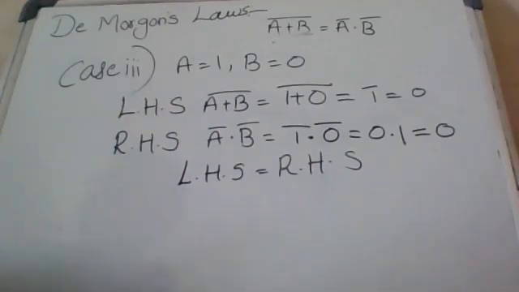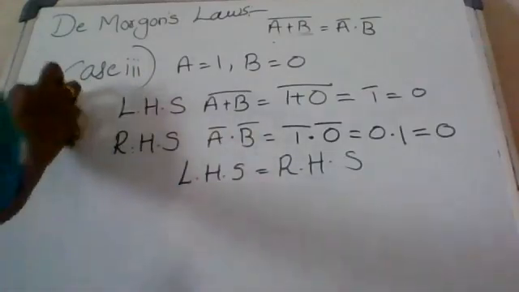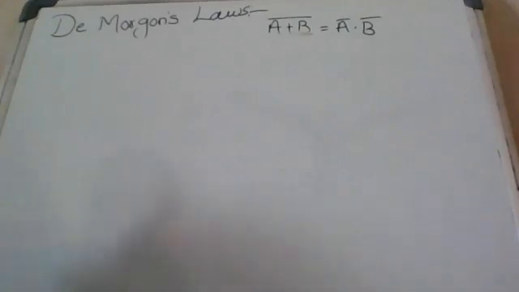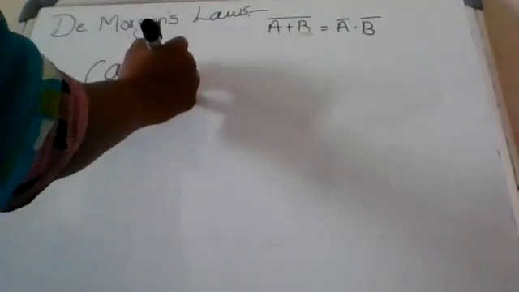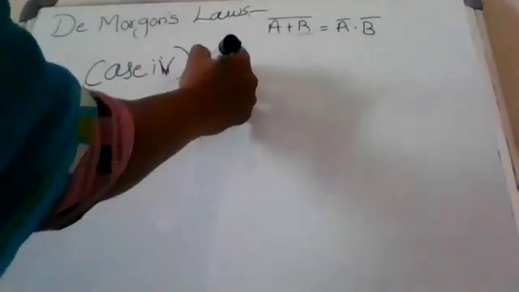So next, the last case. What is the last case? If two inputs A equal to 1 and B equal to 1. Case 4, last one.